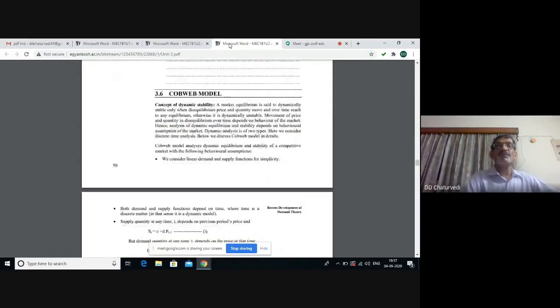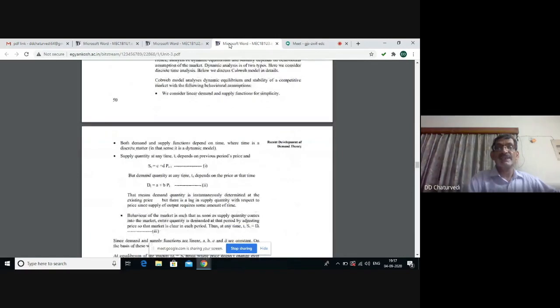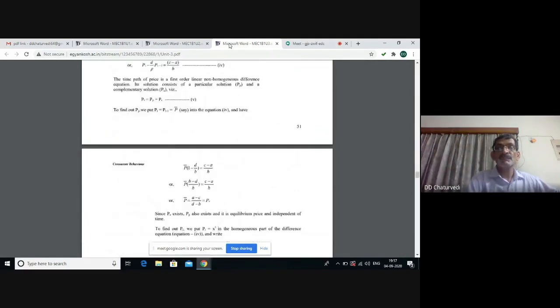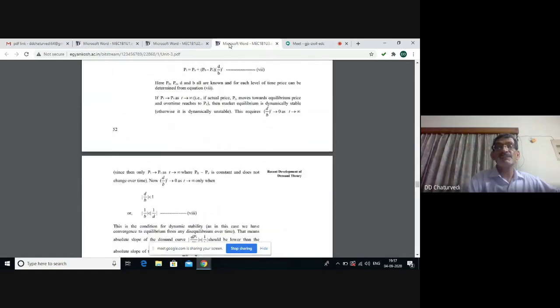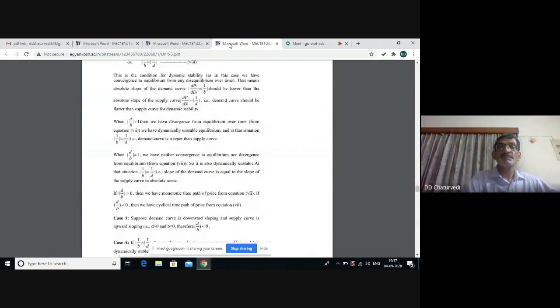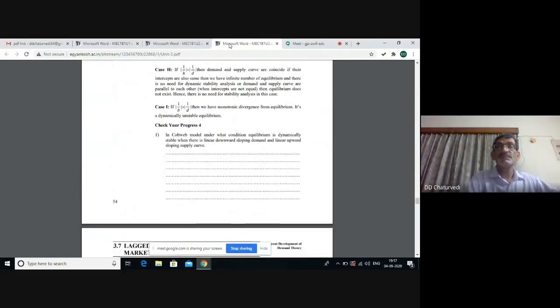We have the concept of the cobweb model, where we show the way in which we can attain equilibrium stability in several rounds on a continuous basis. And in a way, a web is formed. So this equilibrium is dynamically stable.